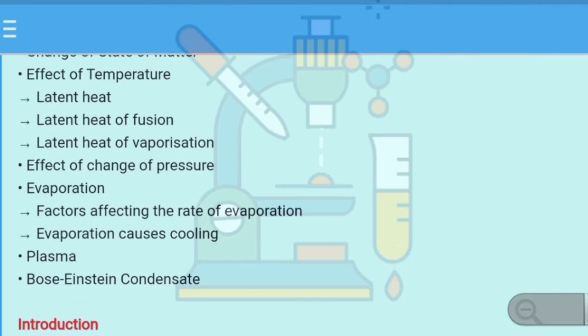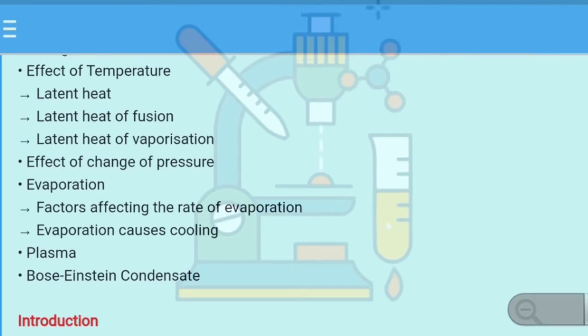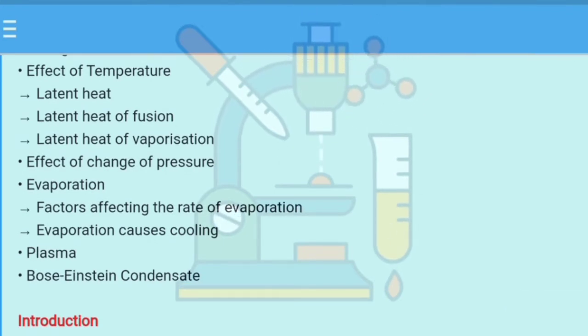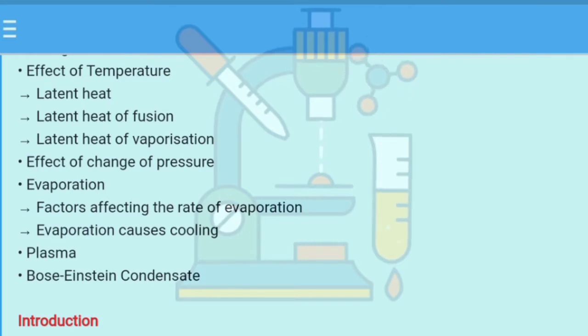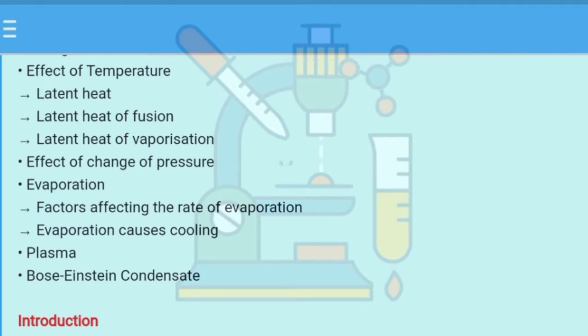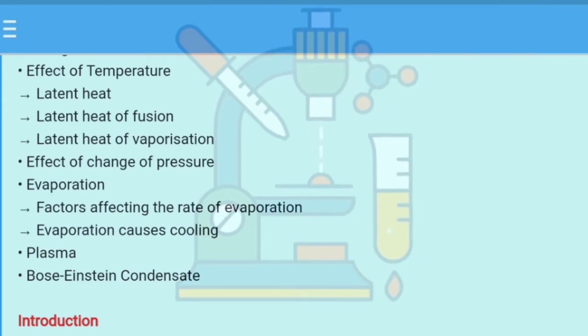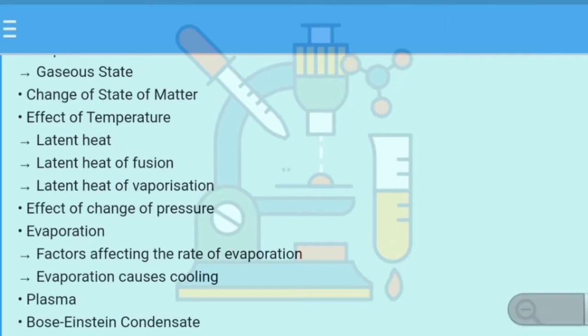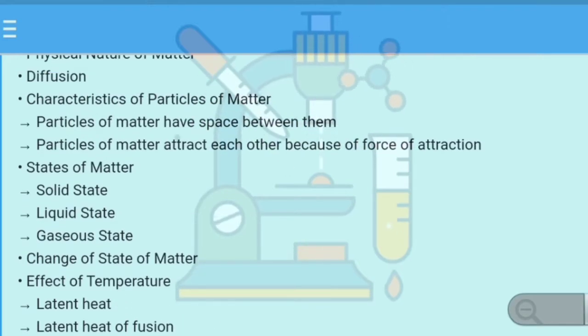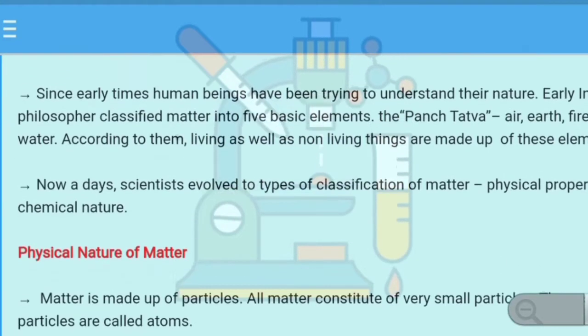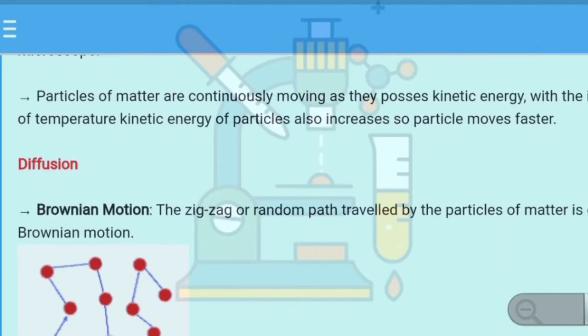Then after that we will read about the effect of change of pressure, because gases are liquefied and filled in cylinder by the effect of applying pressure and decreasing temperature. Then after that we will read about evaporation. And what is evaporation? Process of conversion of liquid state into vapor on heating is called evaporation. And after that the factors affecting the rate of evaporation. So these are the topics which we are going to cover in this video, and I will tell you how to prepare the notes for this.